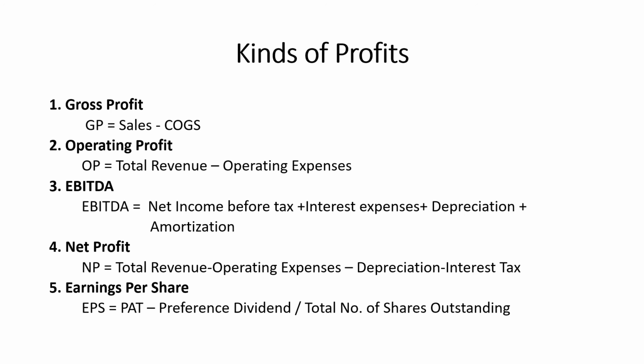And the formula for EBITDA is net income before tax plus interest expenses plus depreciation plus amortization. And the fourth one is net profit, and the formula is total revenue minus operating expenses minus depreciation minus interest minus tax. And the last one, that is EPS, the formula is PAT, that is profit after tax, minus preference dividends, divided by the total number of shares outstanding.